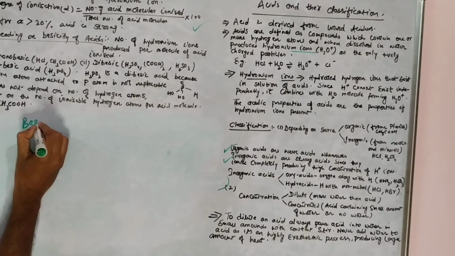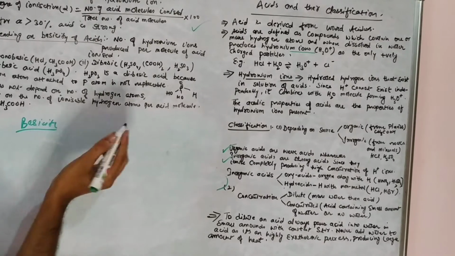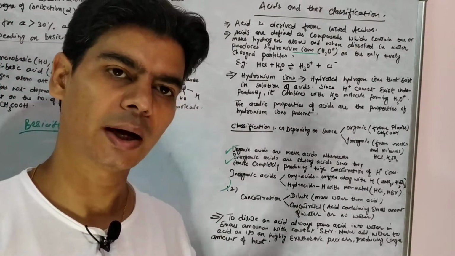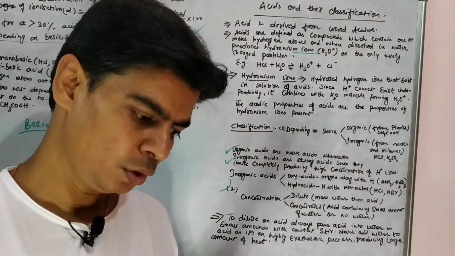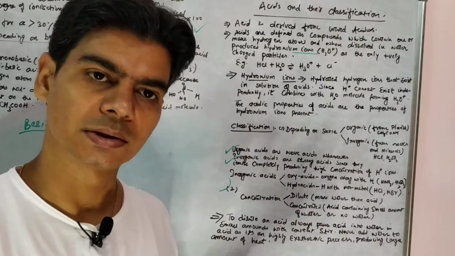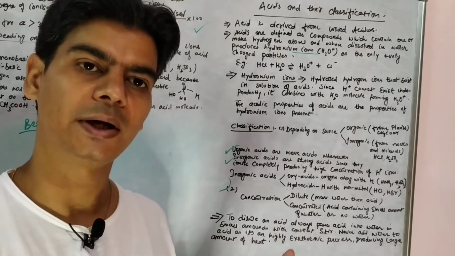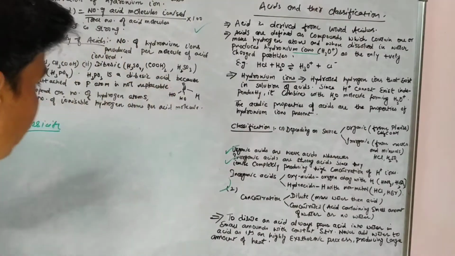We have already discussed that when acids are added to water, they will produce hydrogen ions, right? So the number of hydrogen ions that gets produced when acid is added to water, that defines its basicity.